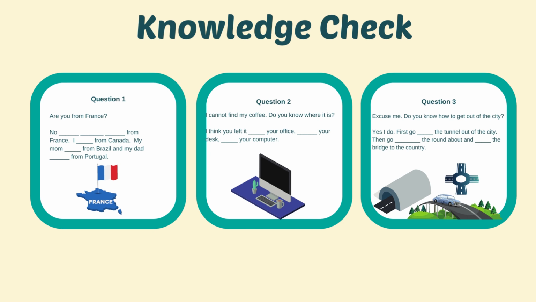Excuse me. Question 3. Excuse me, do you know how to get out of the city? Yes, I do. First go blank the tunnel out of the city, then go blank around the roundabout and blank the bridge to the country.